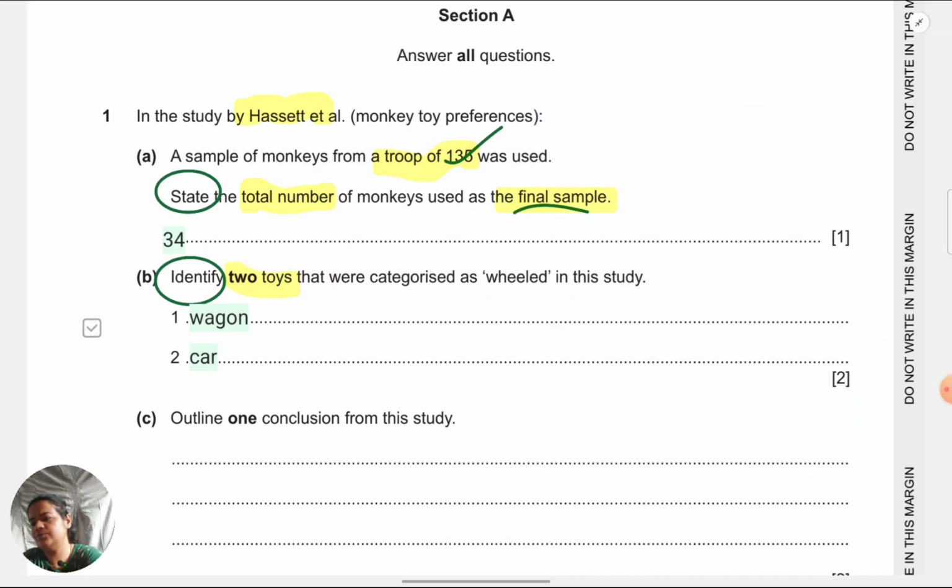Outline one conclusion from the study. In conclusion, the biggest issue is most students will write about findings of the study. There's too much confusion in students' minds between findings and conclusions. Findings or results are always the numerical data, or the data in words, which has been obtained from the study, and it's very specific to the study. Conclusion is the larger theoretical generalization that can be made from the findings. If that is complicated, you can think about what you are understanding from the findings; that's the conclusion.